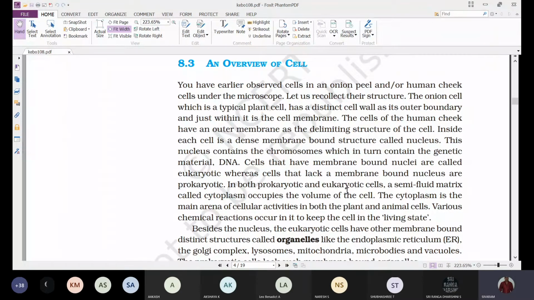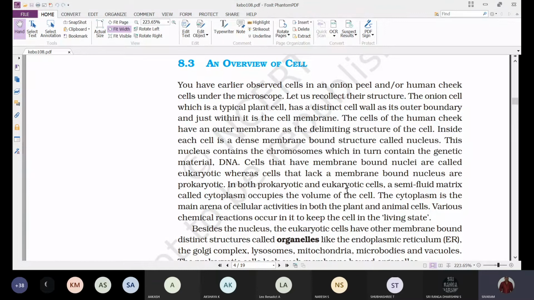We can get a thin layer of skin. Spread that thin layer gently on the glass slide, stain it properly, and observe under the microscope. You can observe a typical animal cell. So make use of onion peel for a typical plant cell, and human cheek cells for a typical animal cell.